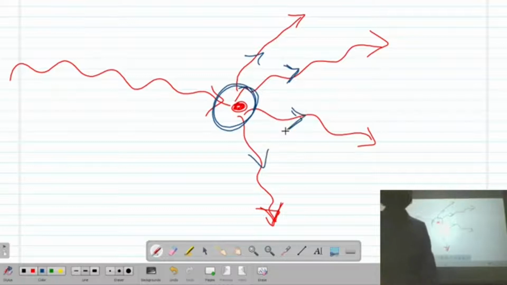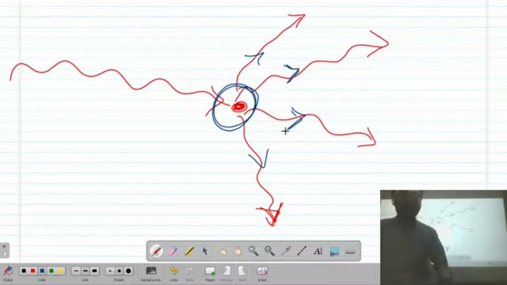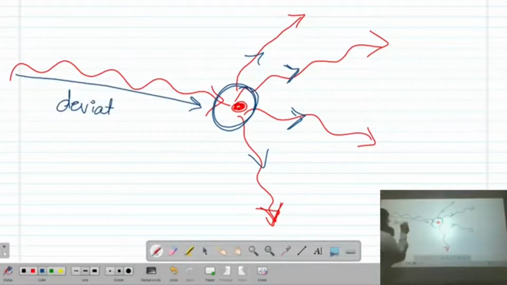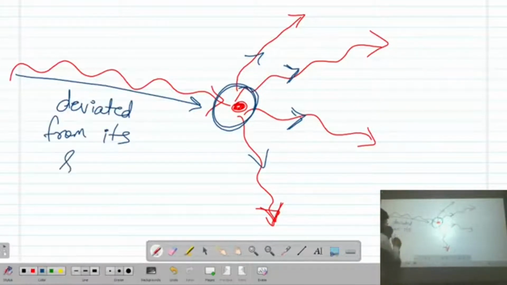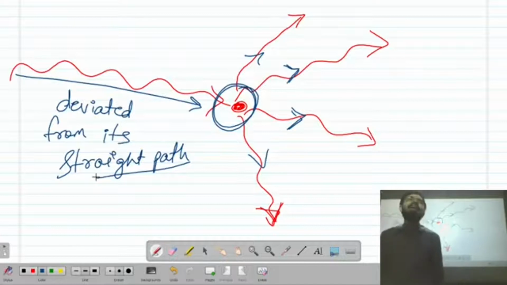Scattering of light is the phenomenon in which light rays get deviated from their straight path on striking an obstacle.